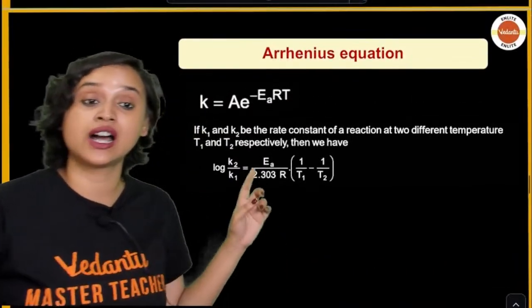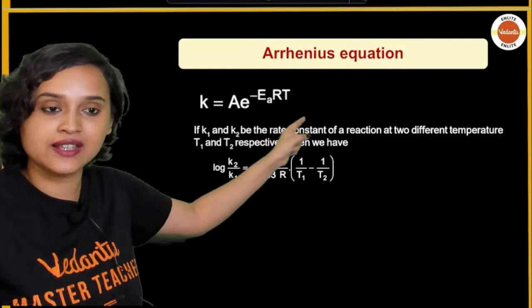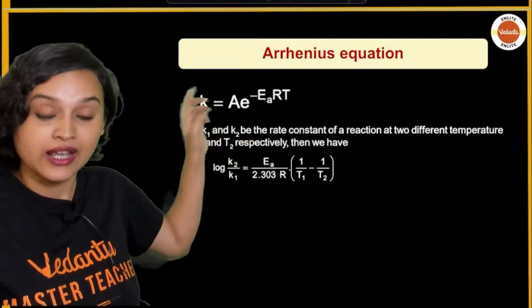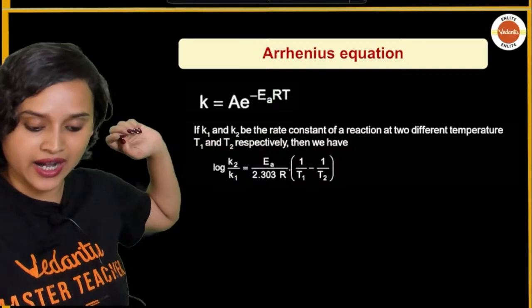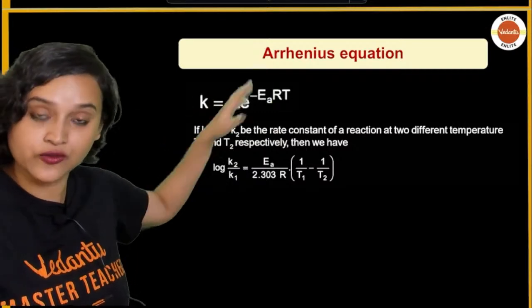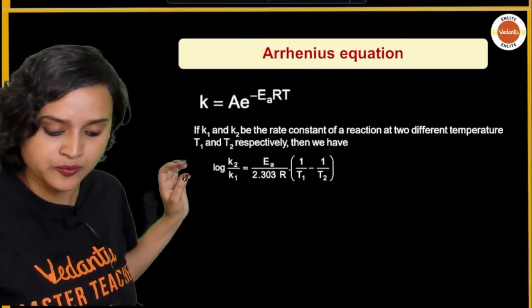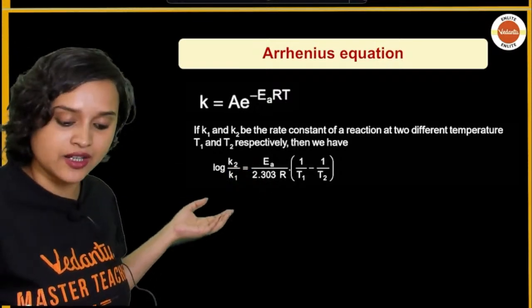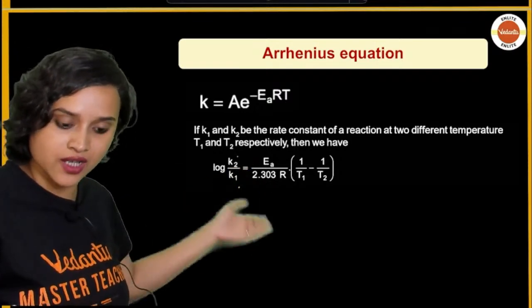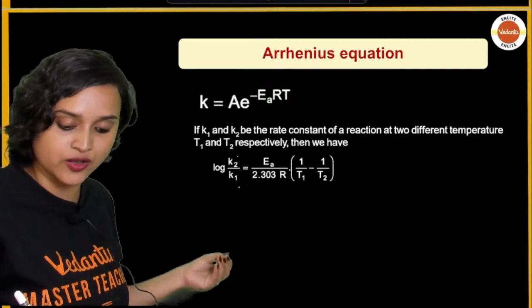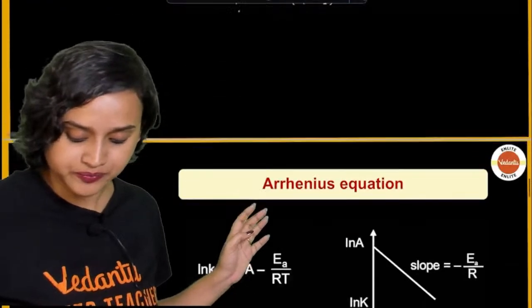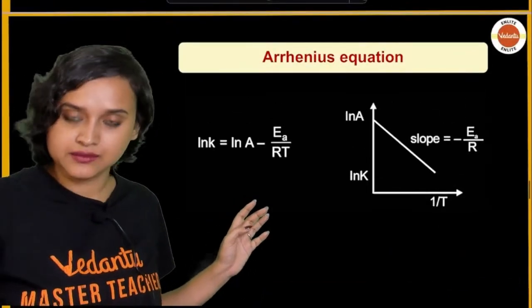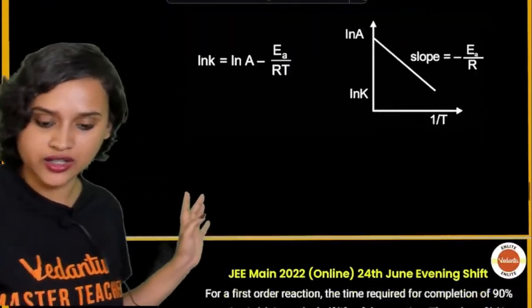Now we come across the Arrhenius equation where K is equal to A e to the power minus Ea by RT. Here K1 and K2 are the rate constants of a reaction at two different temperatures, T1 and T2. And if that is the case, then log K2 divided by K1 is equal to Ea divided by 2.303 R multiplied by (1 by T1 minus 1 by T2). This is the graphical representation here.